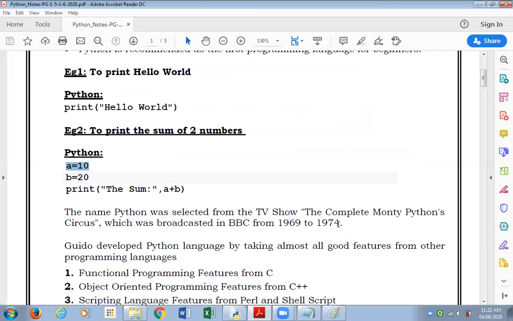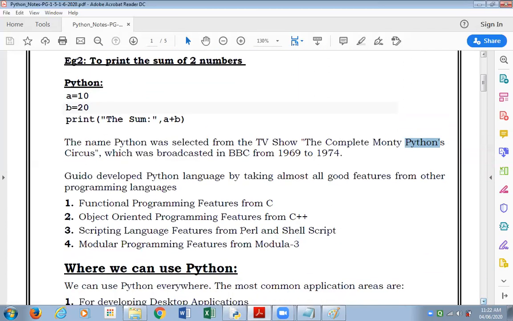Mr. Guido van Rossum was very fond of this show, and from this show he got the inspiration of giving the name Python to this language.